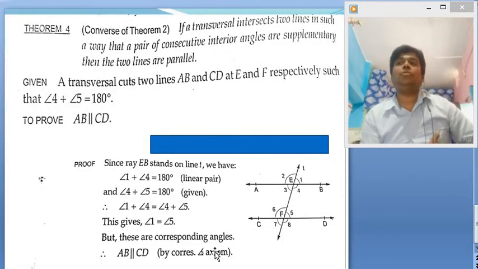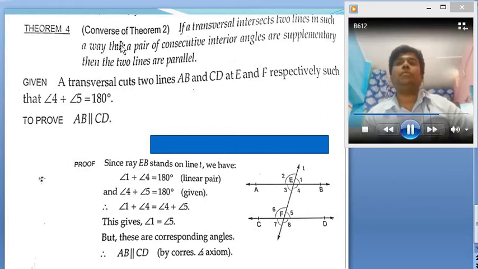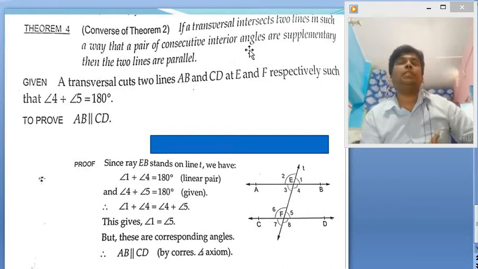If a transversal intersects two lines in such a way that the pair of consecutive interior angles are supplementary, then prove that the two lines are parallel. Now what is given? That angle 4 plus angle 5 is 180 degrees. We need to prove that AB is parallel to CD. So the process will be the same. First you will write given, then to prove is AB is parallel to CD.